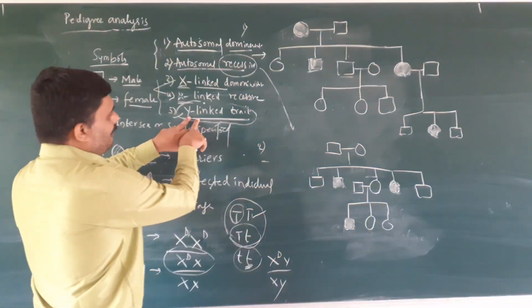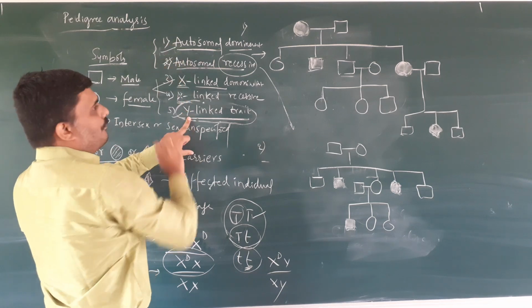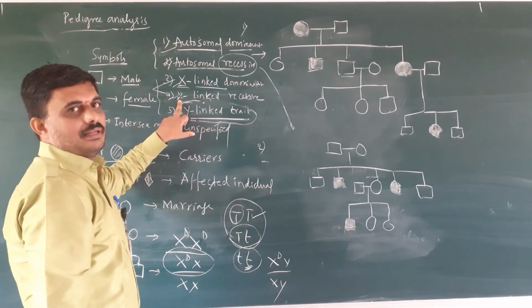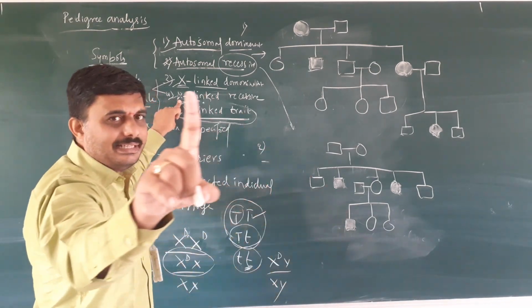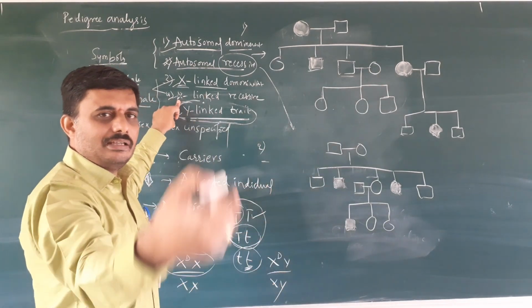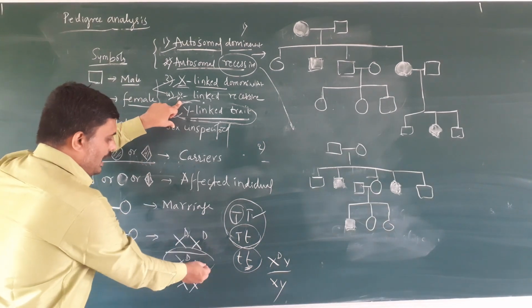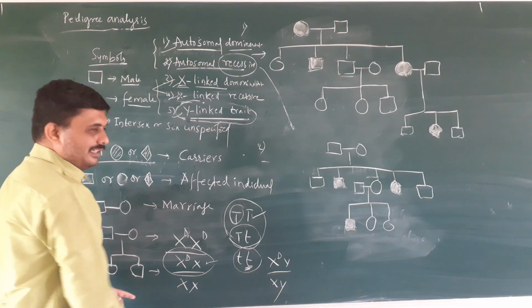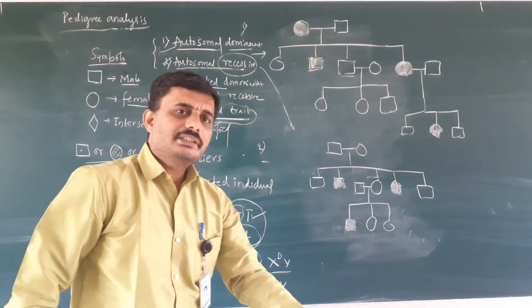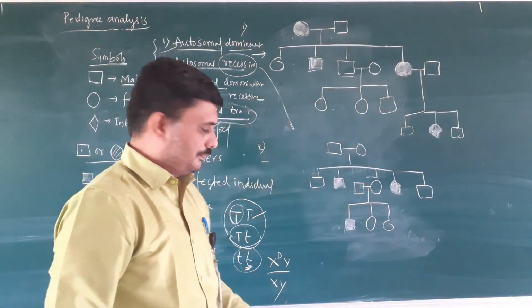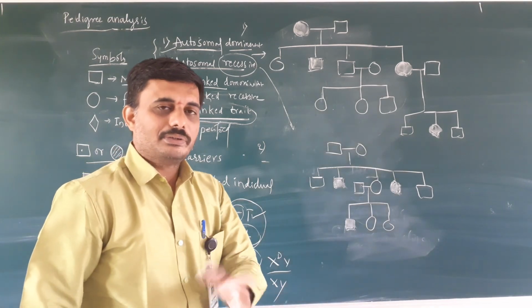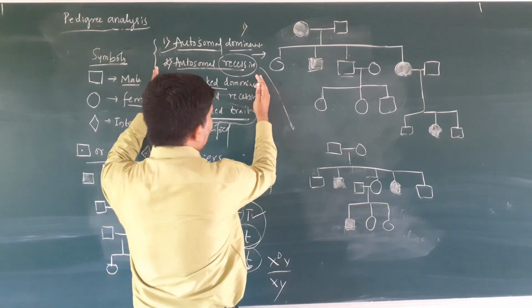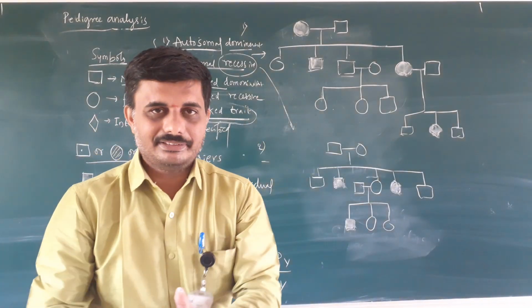So here only males, here both male and female, here the males are more affected than the females because the males are having only one X chromosome, the gene is present on that, male is affected. The females are having two X chromosomes, 50% of females are carriers, they carry the disease or disorder to the next generation. But the males are unable to carry because they are having one X. So these are 5 different traits of inheritance.